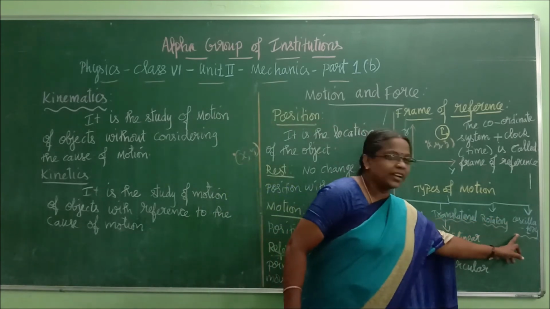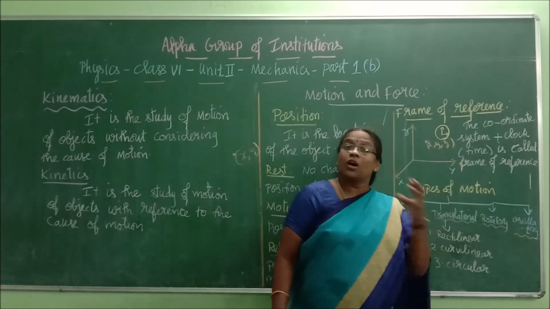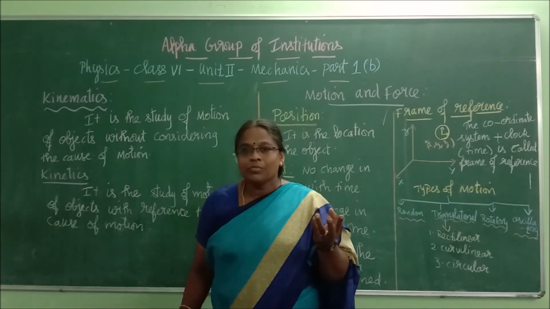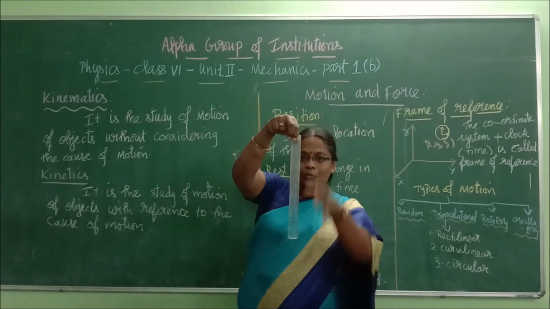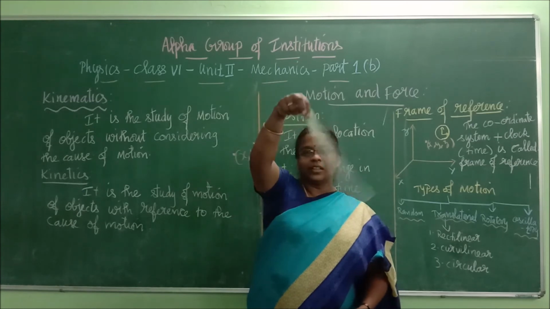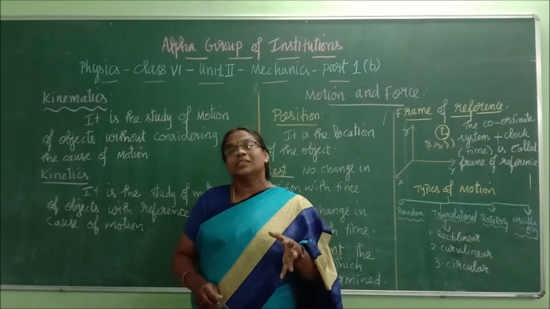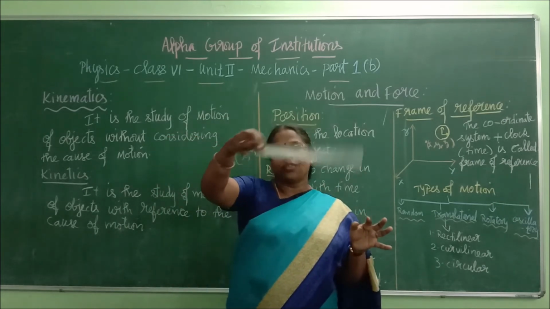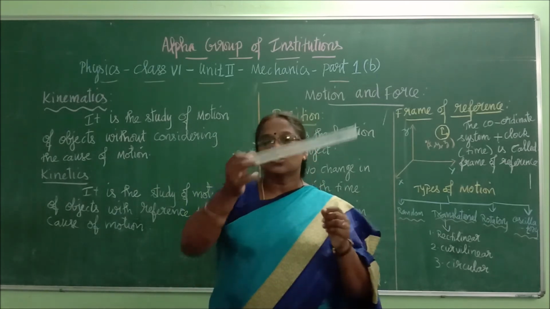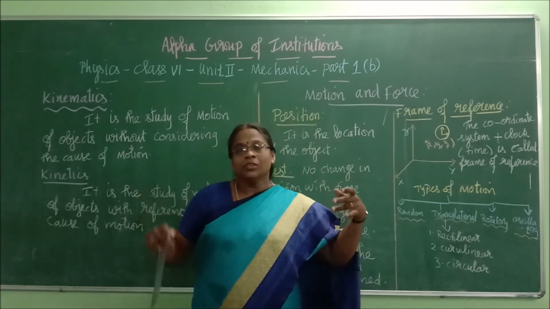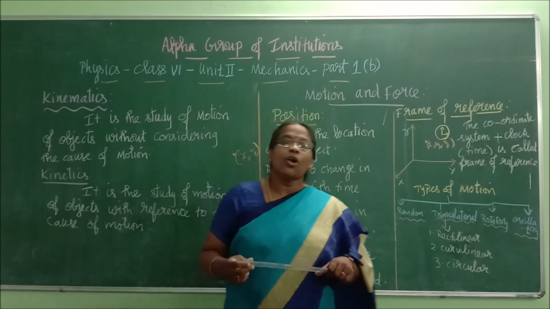Then oscillatory. Pendulum, you know, wall clocks, you would have not seen, right? Now, oscillatory means church bell, temple bell, right? Now like that, this will move like this, right? On a fixed axis, from a mean position, center position, it will do like this. So that is called what? Oscillatory motion. Oscillatory motion is otherwise called to and fro motion. I will give the complete sentence in your notes too. So that to and fro motion, you swing. In Tamil we say unjal, right? So swing is an example for oscillatory.